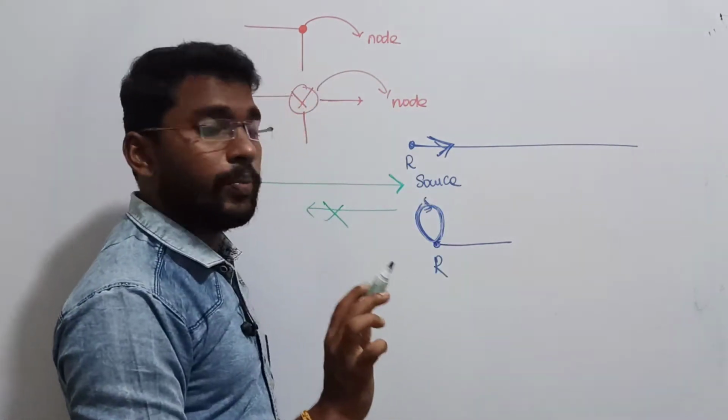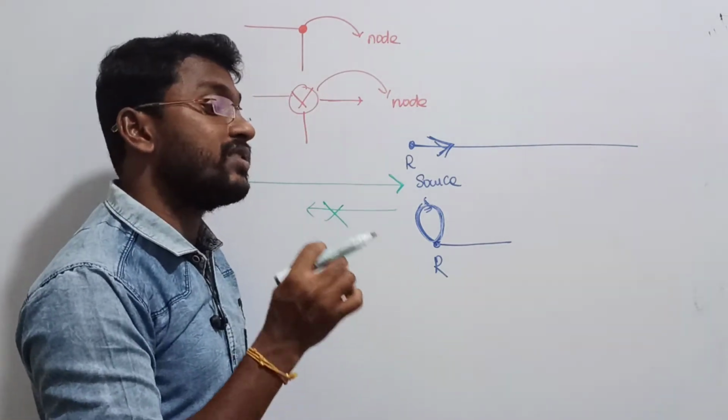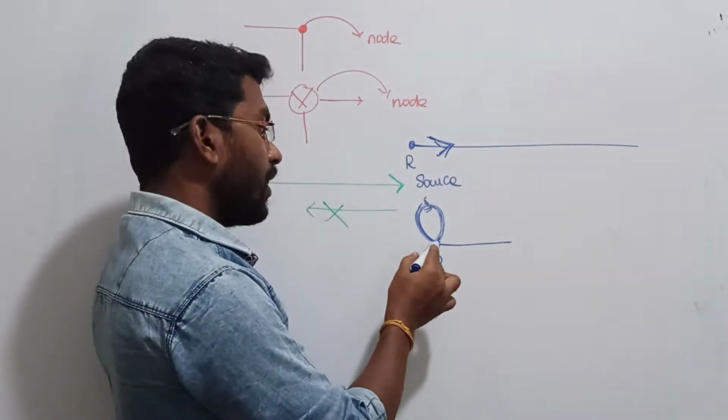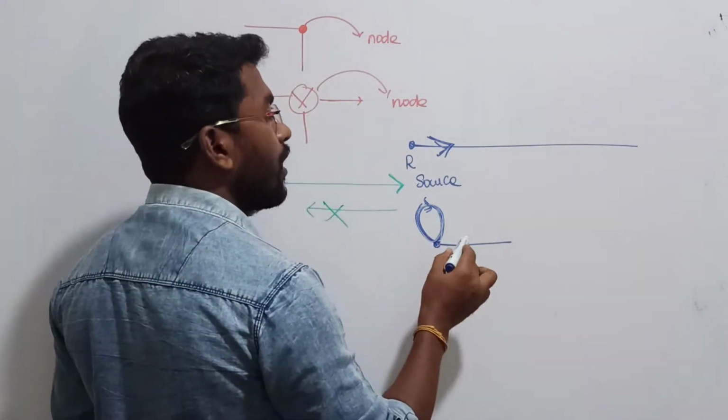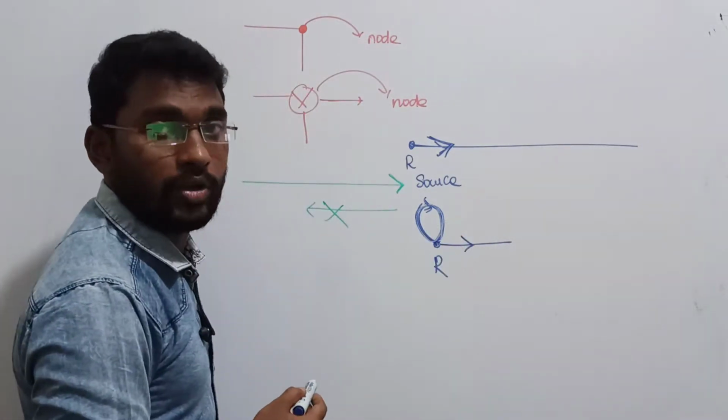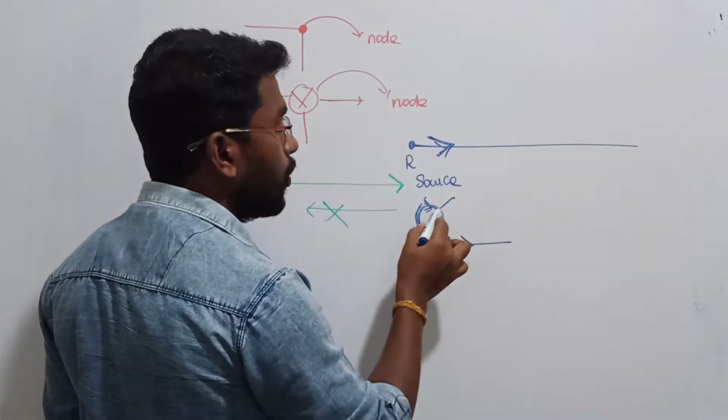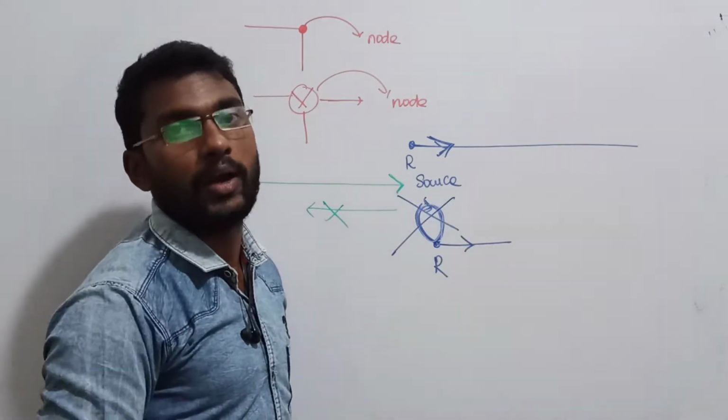But the thing is, what is the purpose of input? Your input has to supply the signal to someone. But here what happened? A self loop is given. So in a signal flow graph, at the input side, your signal always has to leave away from the input. Suppose you find any self loop, you need not consider it. You can remove it from the block diagram.